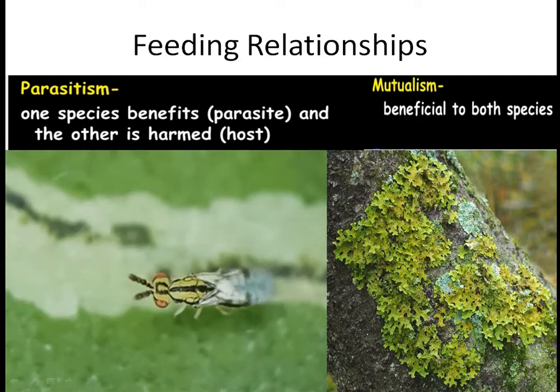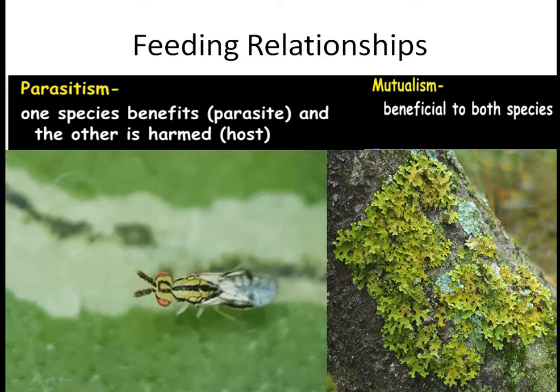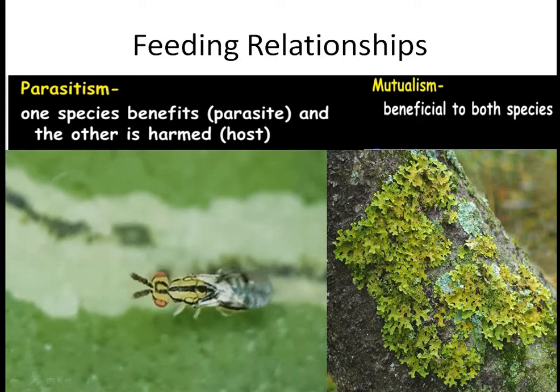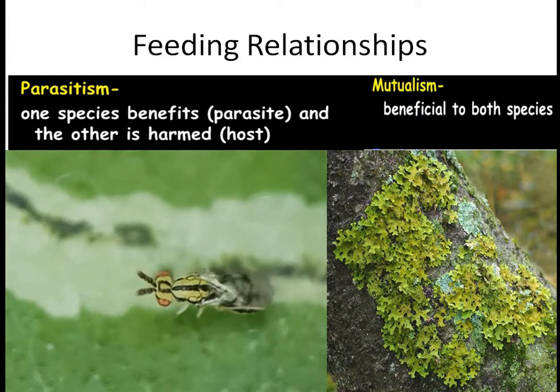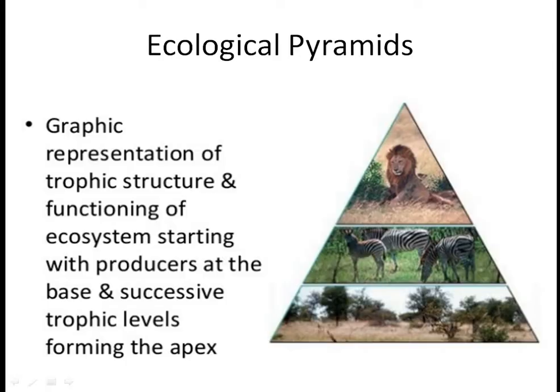The fungus will absorb the raw material or the nutrients from the substrate. Substrate is the material on which it is growing. So the fungus takes up those nutrients and gives them to the algae, and the algae does photosynthesis because it has chlorophyll and transfers its produced food material to the fungus also.